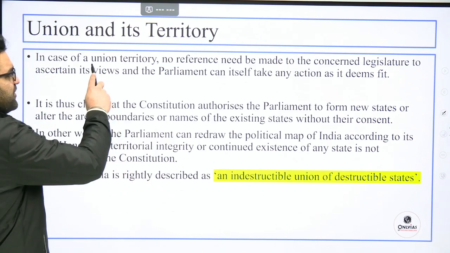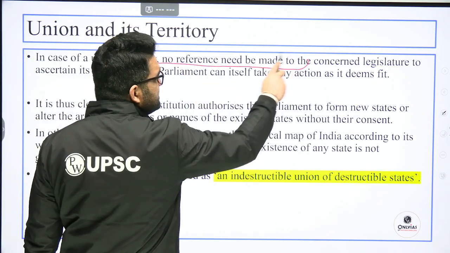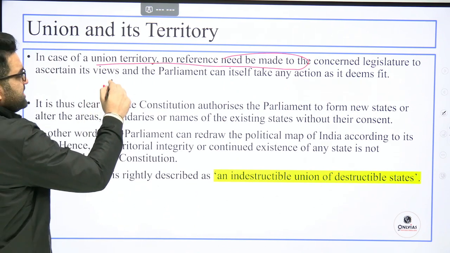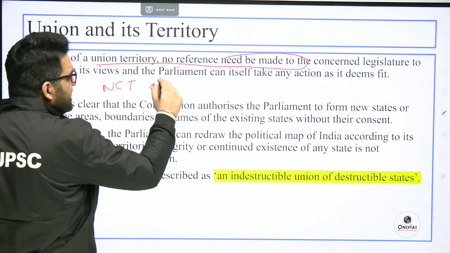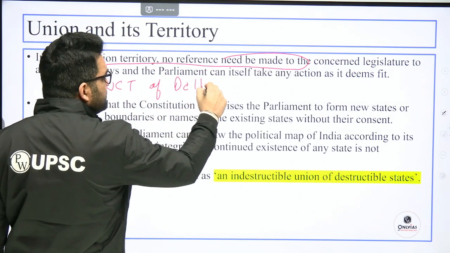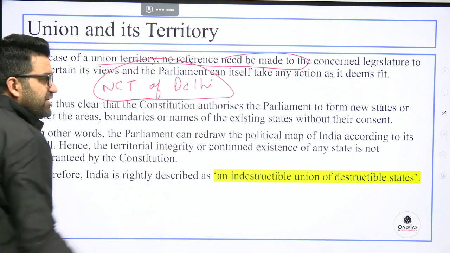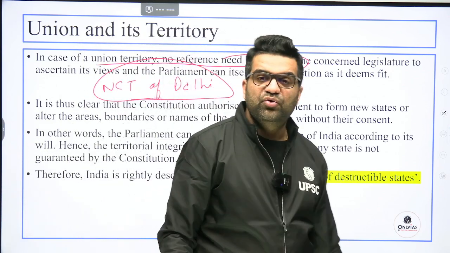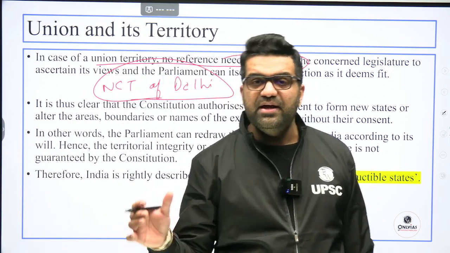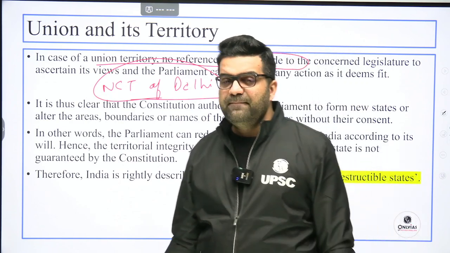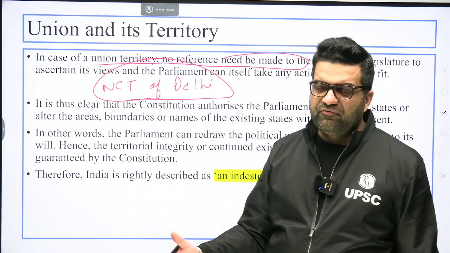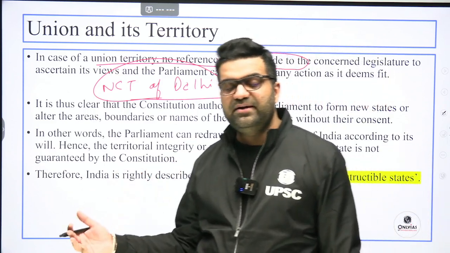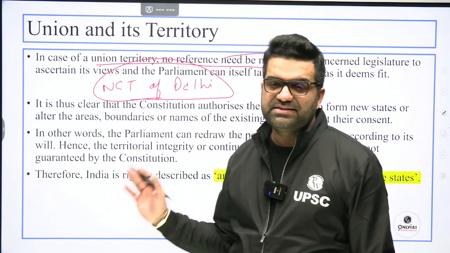Now, in case of a union territory, no reference needs to be made to the concerned legislature. For example, if it is the National Capital Territory of Delhi, does the parliament need to send the bill to the legislature of Delhi? No. It is the president's own territory, the union's own territory, the union territory. That is why the copy of the bill dividing, modifying, or forming a new state out of the national capital territory also need not be sent.